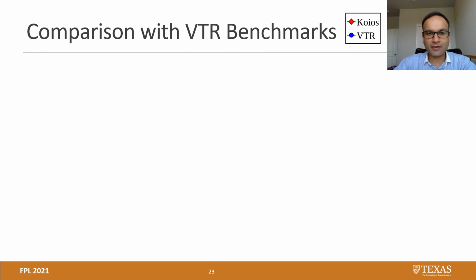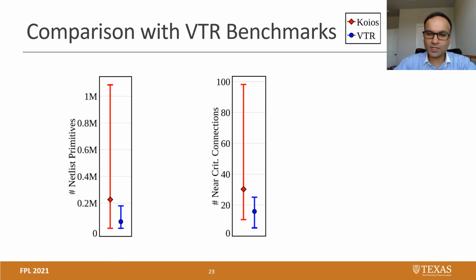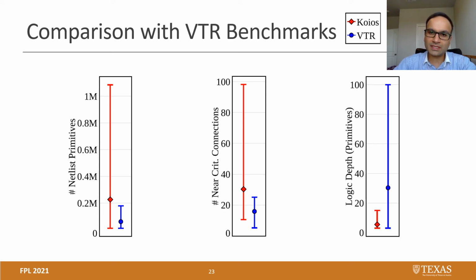Now let's look at some average and range charts to compare VTR benchmarks with Koios benchmarks. This chart shows us that Koios benchmarks have a much wider range of number of netlist primitives compared to the VTR benchmarks. We see a similar trend for number of near critical connections. This is important because this tells us that Koios benchmarks pose a much more challenging optimization problem to the CAD tools. And thirdly, we see that logic depth for Koios benchmarks is much smaller compared to VTR benchmarks, which tells us that these designs, the Koios designs, are highly pipelined and run at higher frequency compared to VTR benchmarks.